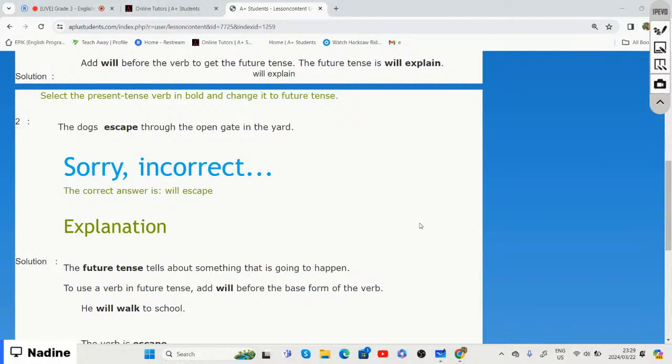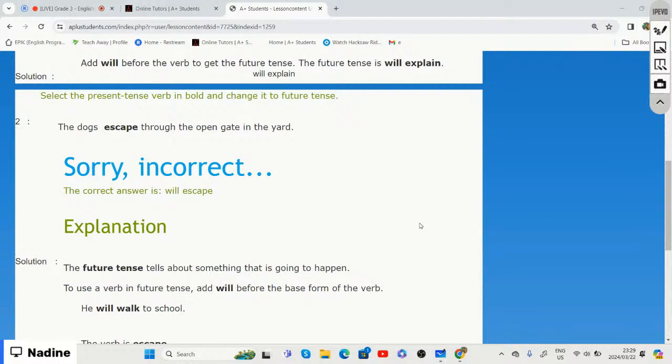All right. So we are now going to look at our present tense sentence and we're going to change it to the future tense, right? When we change it to the future tense, we will basically just add the word will before our verb. And what they did was they put the verb in bold. So we only need to add the word will in front of that word that's in bold.